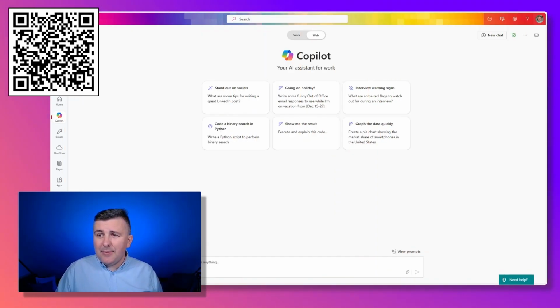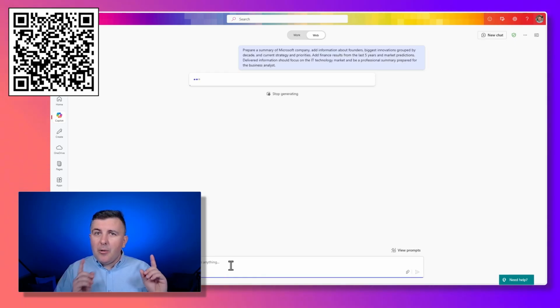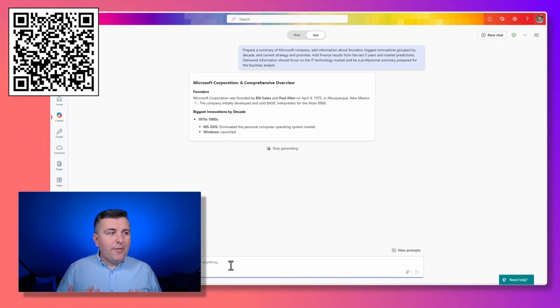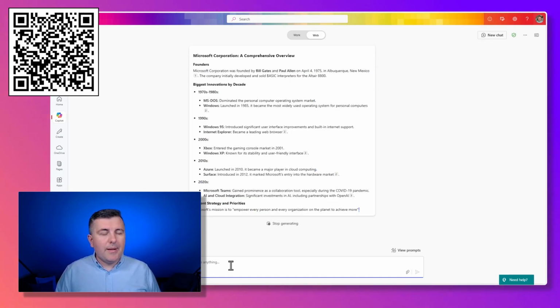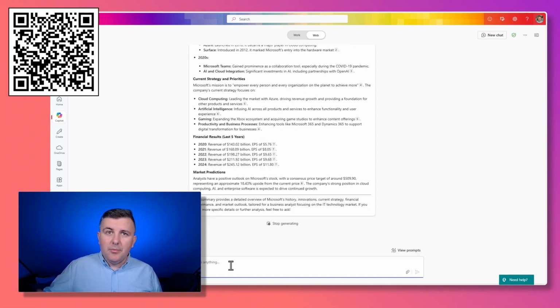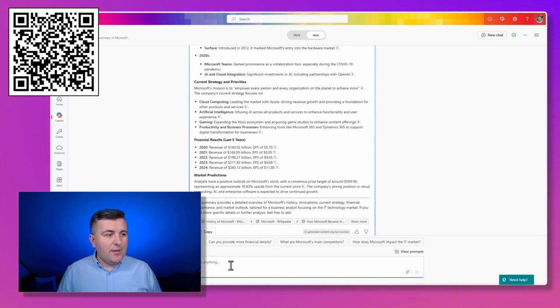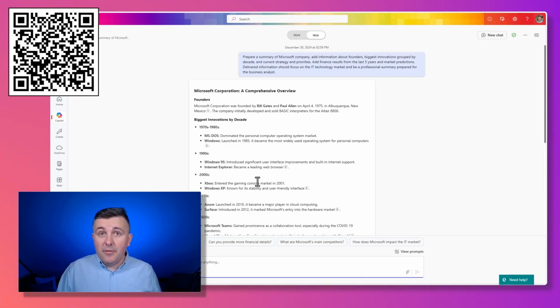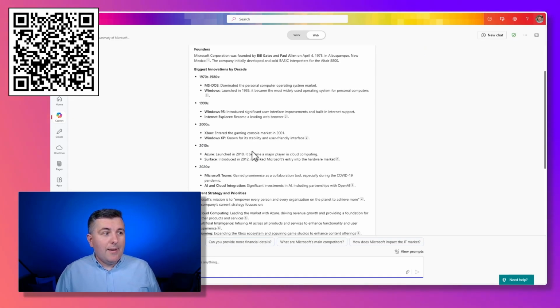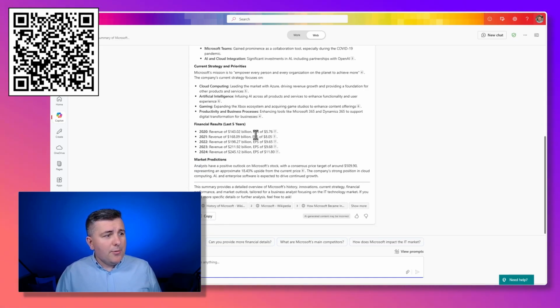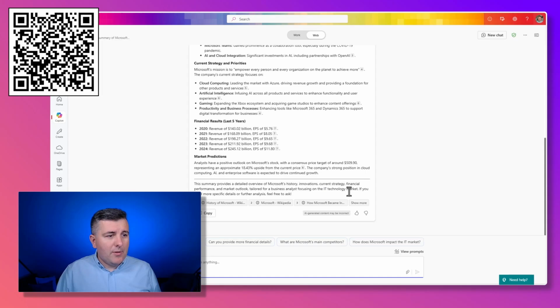So let's test how this solution will work with similar prompts that we used in ChatGPT earlier, and you will see that you will get very similar results from the perspective of the quality of the data, but still there will be a little more information that you can use. First of all, you get an overview of Microsoft Corporation, biggest innovations, information about current strategy, revenue results, and also predictions about the future.